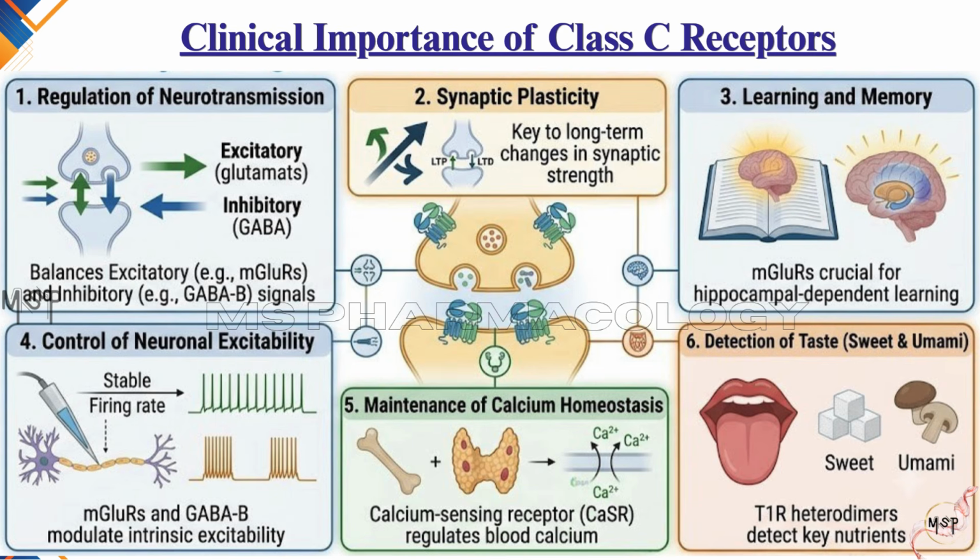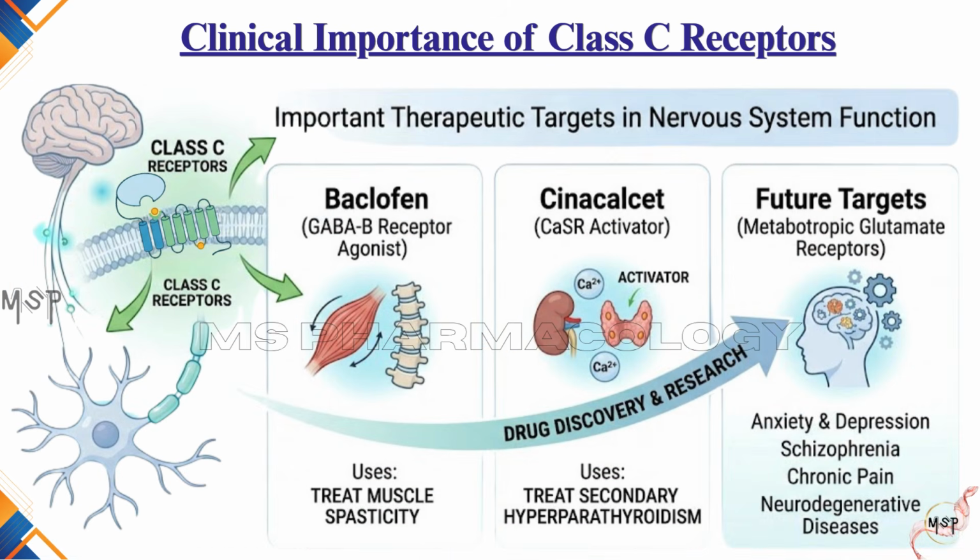Class C receptors play essential roles in several physiological processes, including regulation of excitatory and inhibitory neurotransmission, synaptic plasticity, learning and memory, control of neuronal excitability, maintenance of calcium homeostasis, and detection of sweet and umami taste. These receptors are especially important within the central nervous system, where they help regulate neuronal communication. Because of their involvement in nervous system function, Class C receptors are important therapeutic targets.